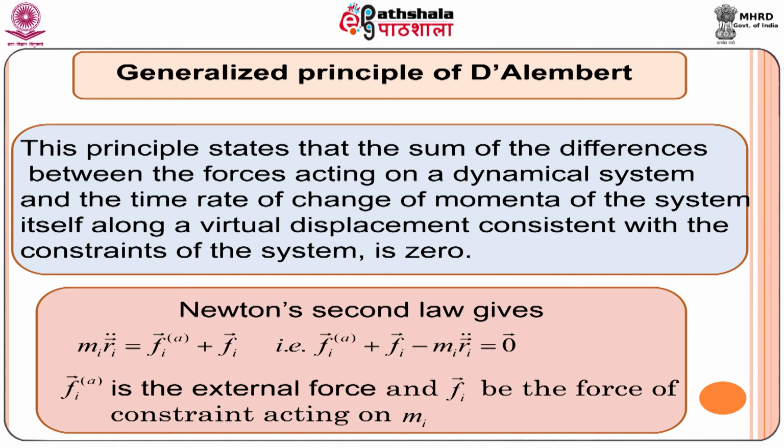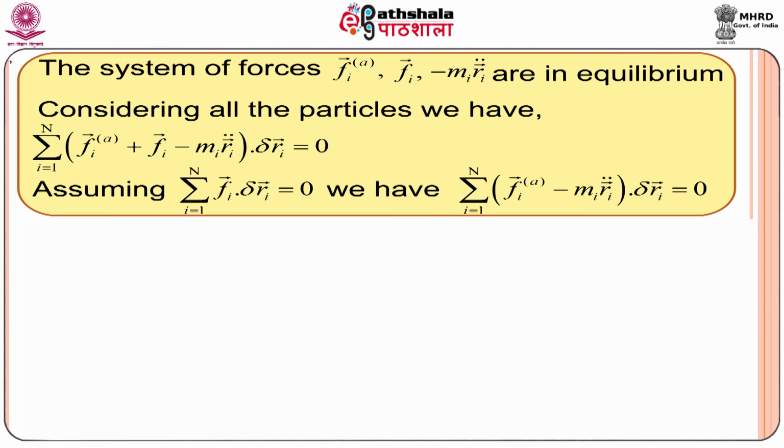Fi vector superscript A is the external force, whereas Fi vector is the force of constraint acting on the particle having mass mi. From the above equation, it is known that Fi vector A, Fi vector and minus mi ri vector double dot are in equilibrium.